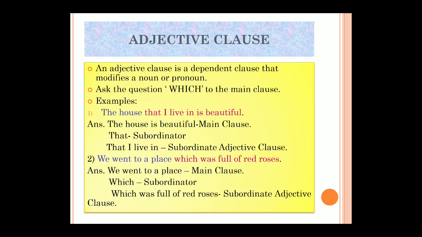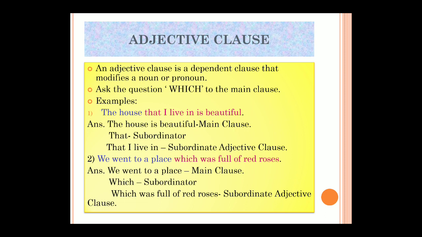Now you see the house. What does a main clause state? That it should have a verb. So we have the subject, the house. Along with the subject there should be a verb as well, right? So which is the verb? Now where can I search for the verb? Here, if I take is as my verb, then it will make a proper clause. So the house is beautiful. So that I live in will be my subordinating clause.